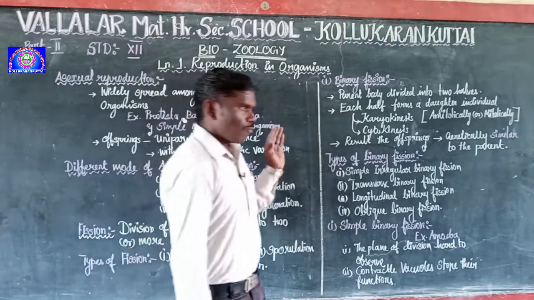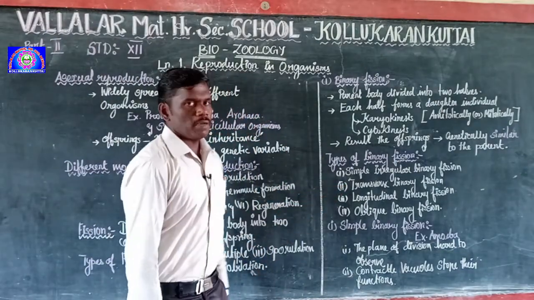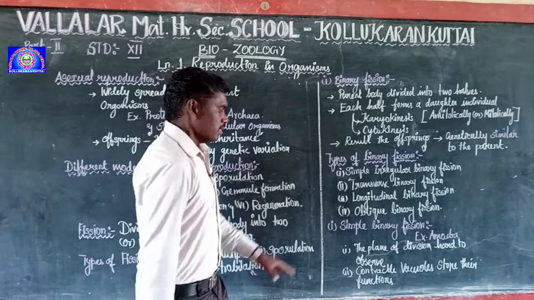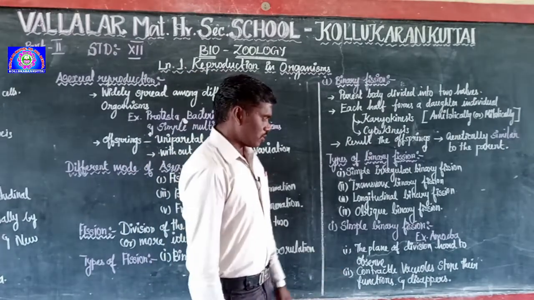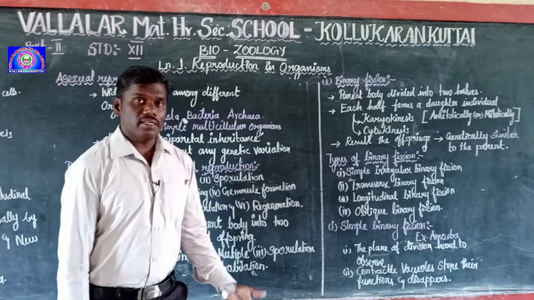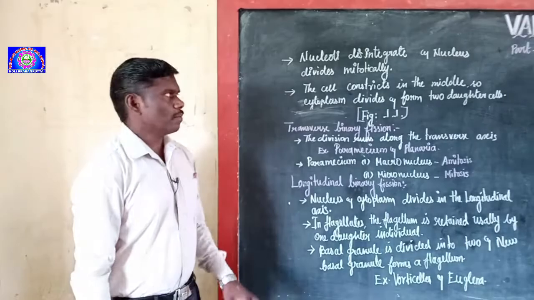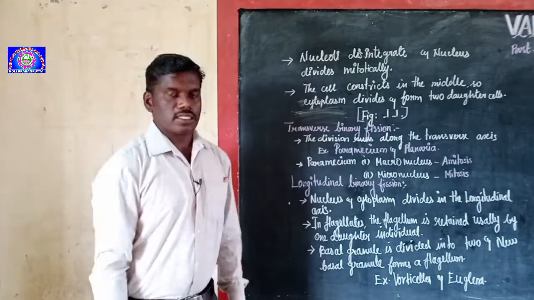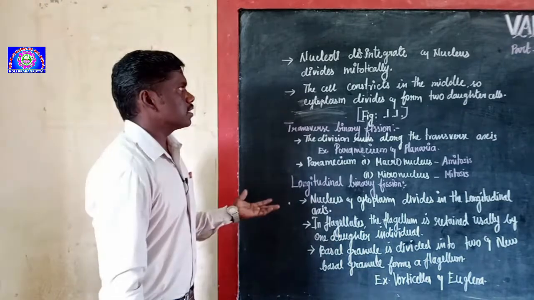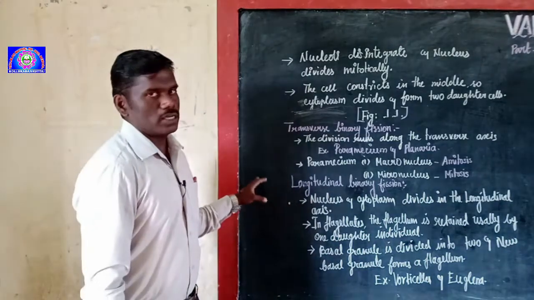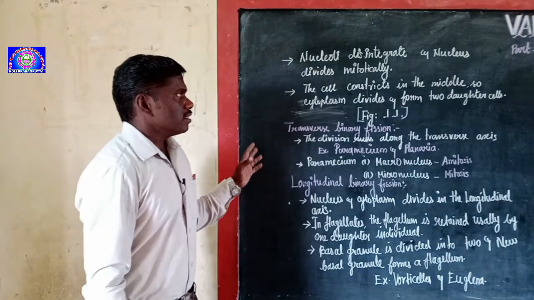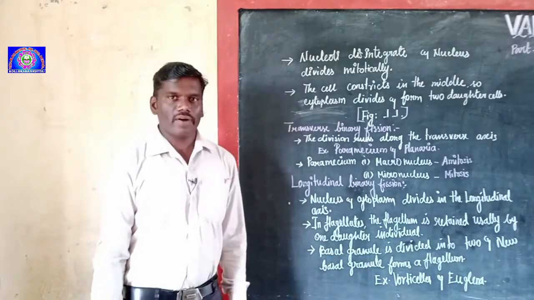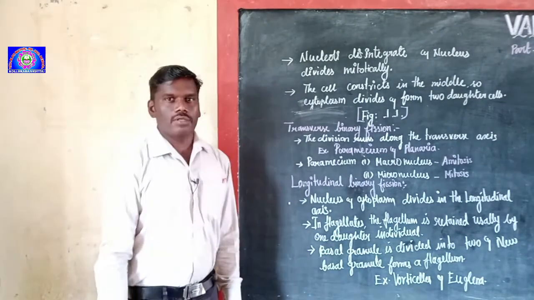What changes happen in simple irregular binary fission? First, the contractile vacuole ceases its function and then disappears. Second, the nucleoli disintegrate, and then the nucleus divides mitotically, and the cell constricts in the middle so that the cytoplasm divides, forming two daughter individuals.